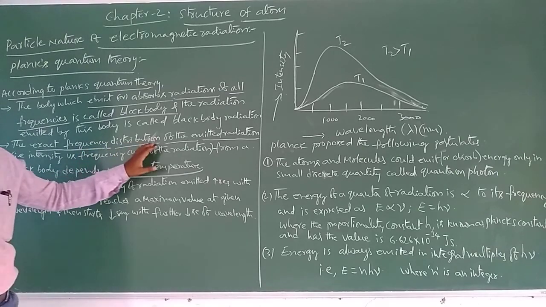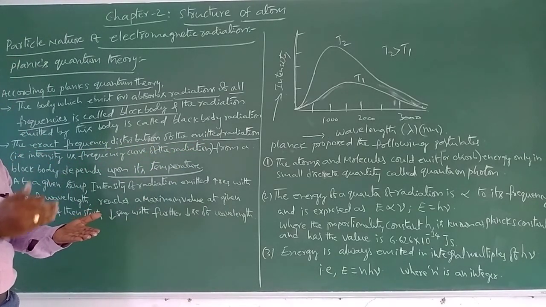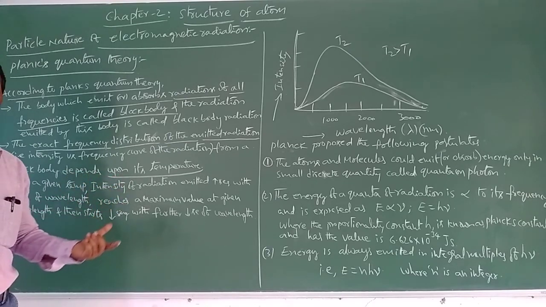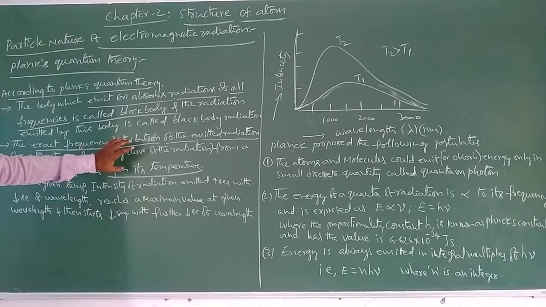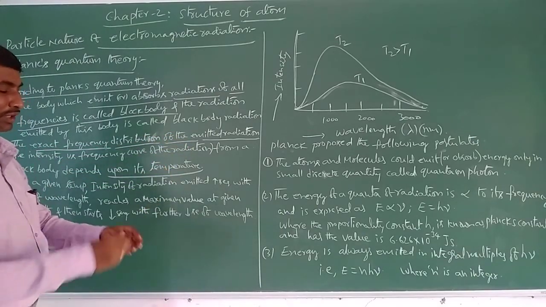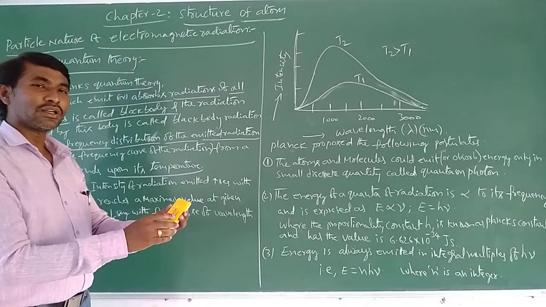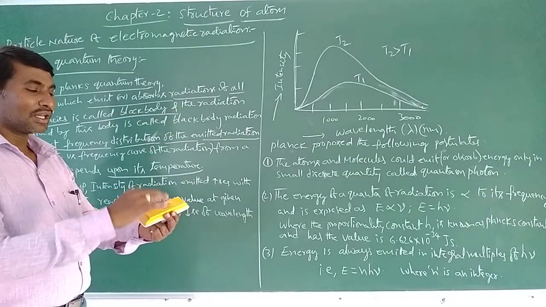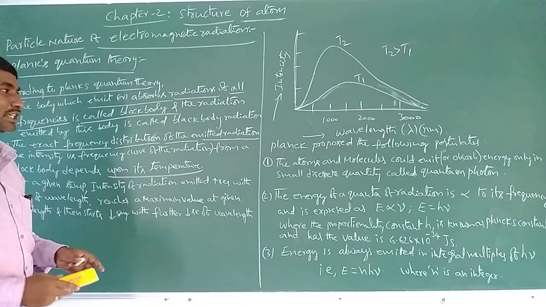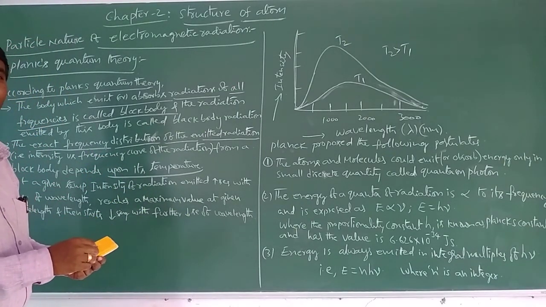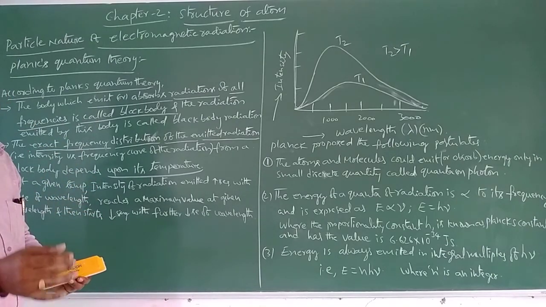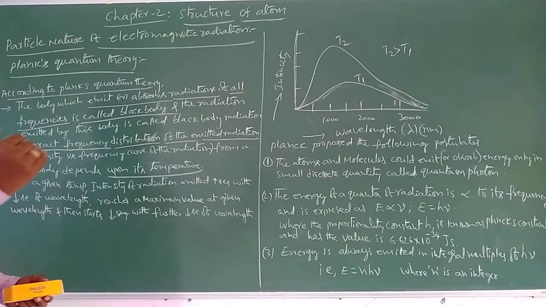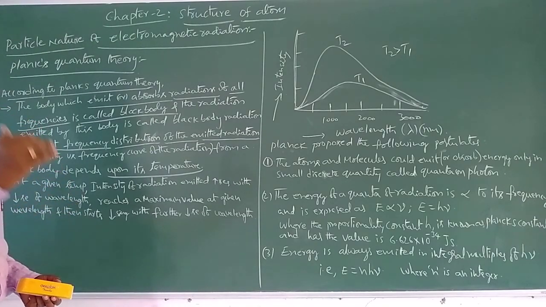Suppose this is one of the black bodies, and after emission of any one of the particles, the frequency distribution of the emitted radiation depends on its temperature. So the frequencies depend on temperature.